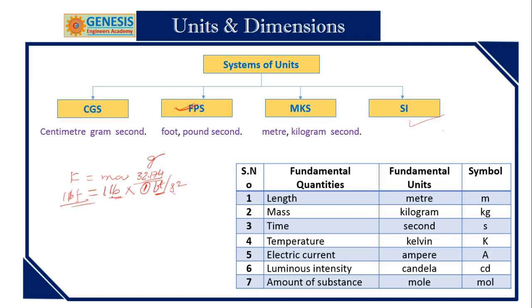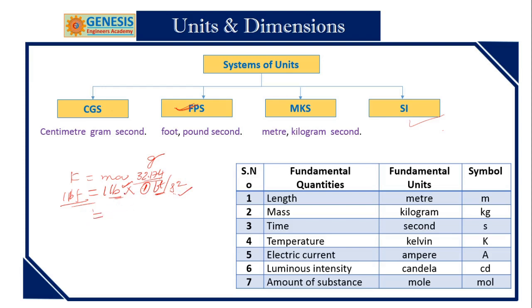So I can define like this: 1 lb force is a force acting on 1 lb, 1 pound mass, able to produce 32.174 feet per second square. Got my point? So 1 lb force is equal to this one.